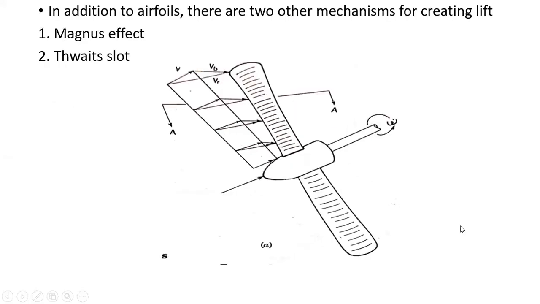So the first one is called Magnus, and the second one is called Thwaites slot. If you see the first one, the Magnus effect is caused by spinning a cylinder in an airstream. If you spin a cylinder in the airstream, we can get this effect, but this is done at high speed of rotation.